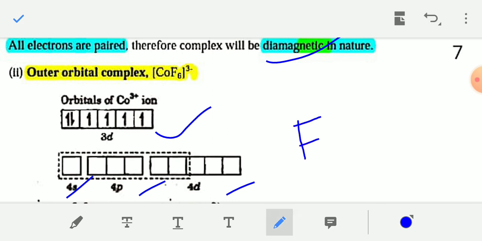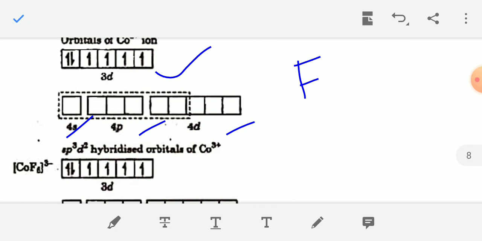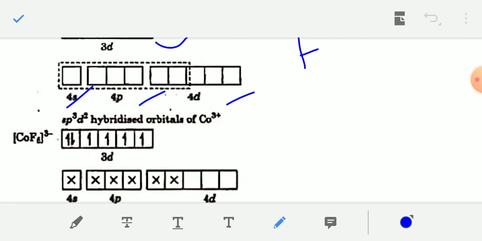So F cannot pair the unpaired electrons present in the 3d orbitals. As F is a weak field ligand, there is no pairing of unpaired electrons present in the 3d orbitals.